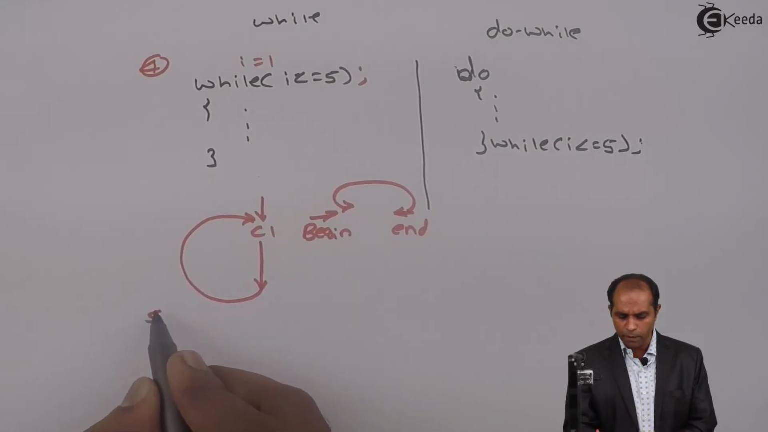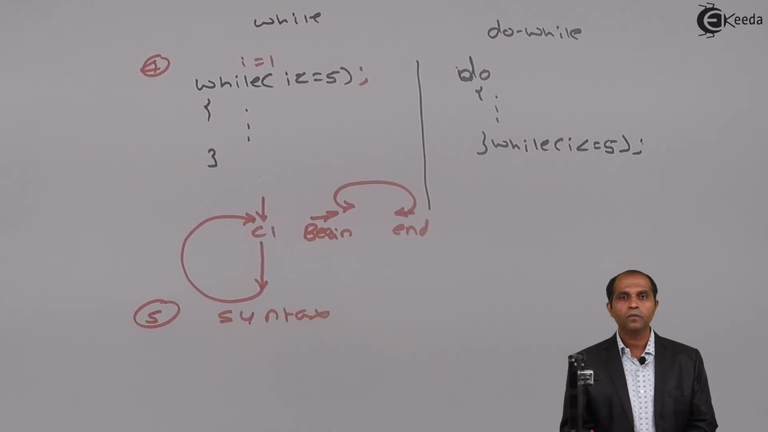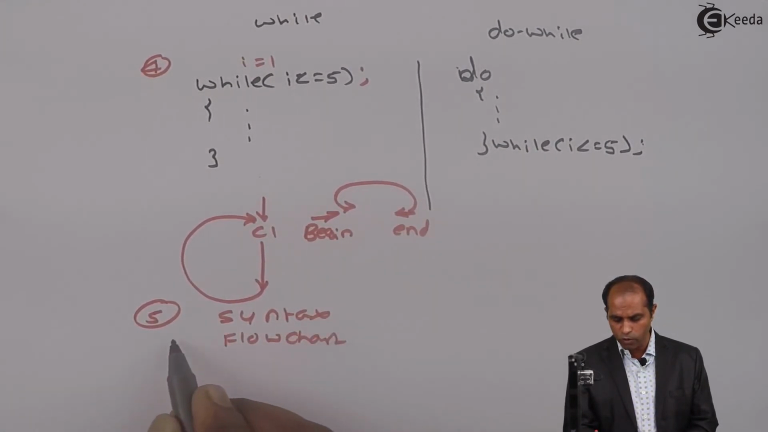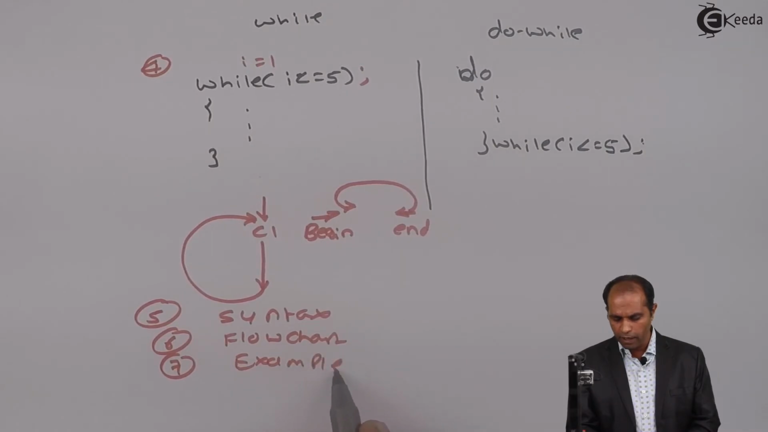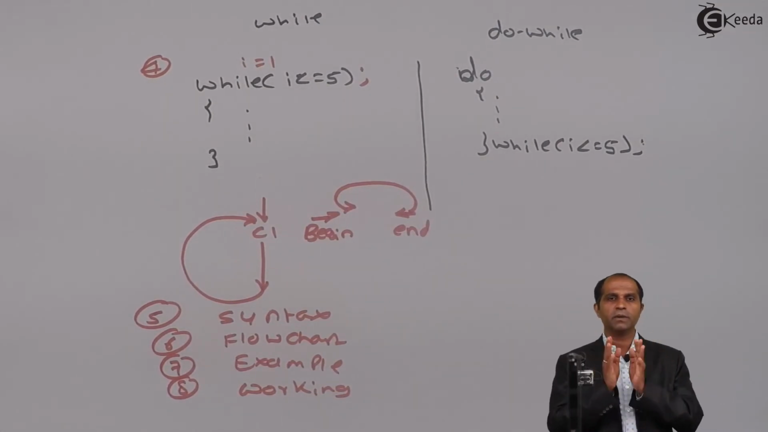Suppose if you want to add some additional points, what you can do is place the syntax of both. You can remember the flowchart which I drew for both while and do while. You can add some more additional differences like an example, and finally the last difference is the working of this particular while and do while. These are the additional contents which you can place as a comparison of while and do while. Right? Let me summarize this.